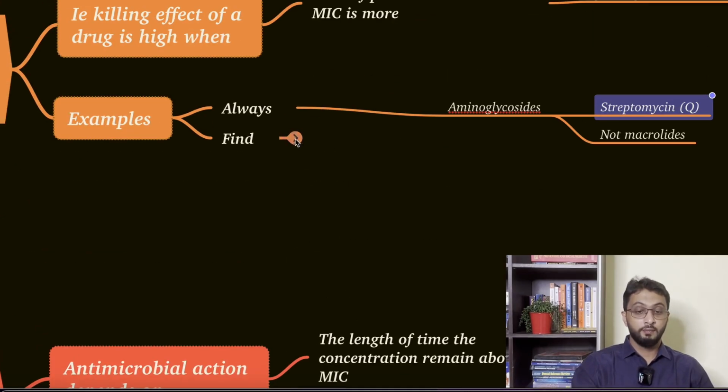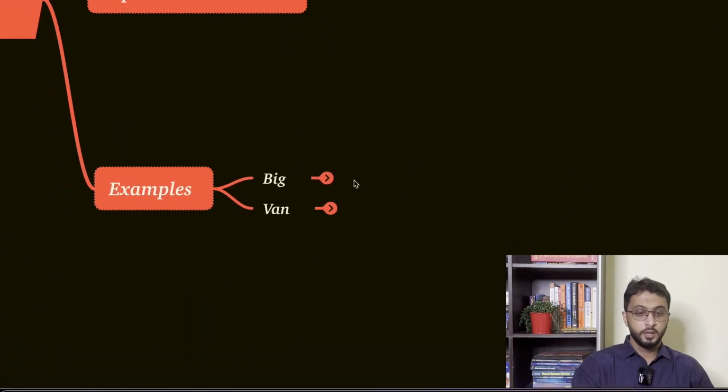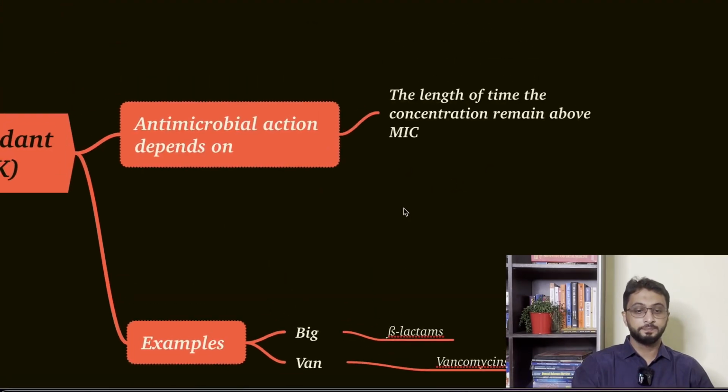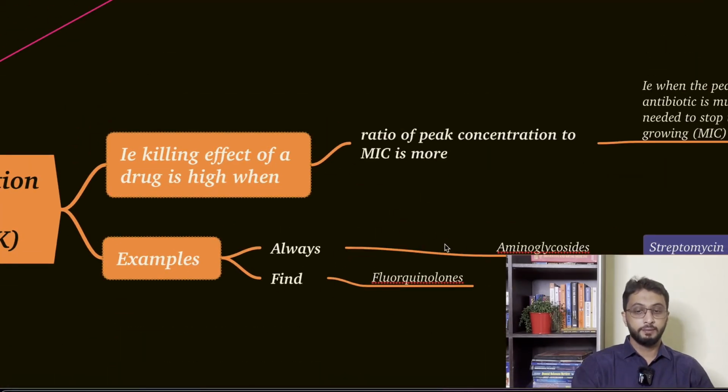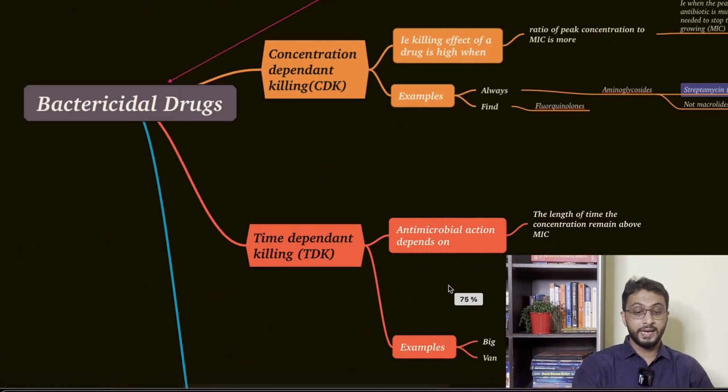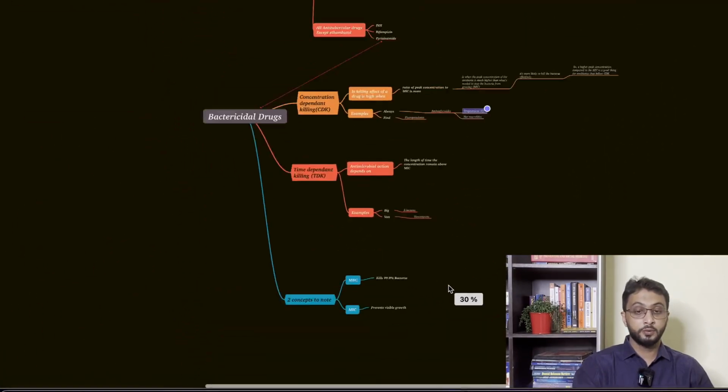So then "find" is fluoroquinolones. Now "big van", which is time dependent killing. Big is beta lactam and van is vancomycin. Related, isn't it? Big van and always find. So always find is aminoglycosides and fluoroquinolones. So that will be the end of today's session.